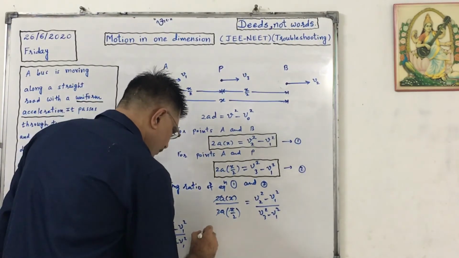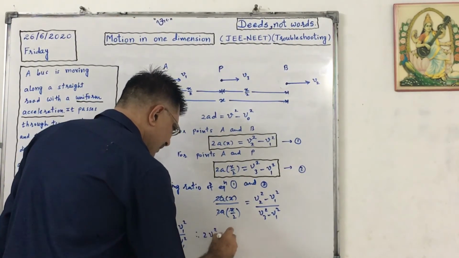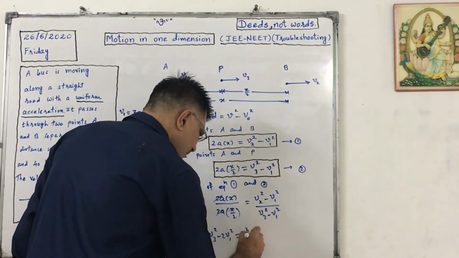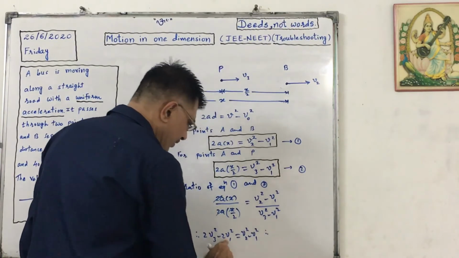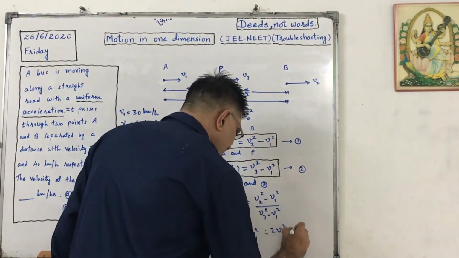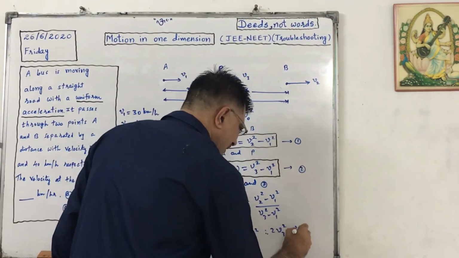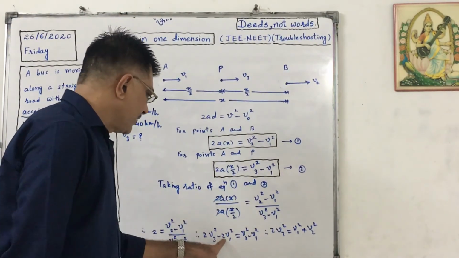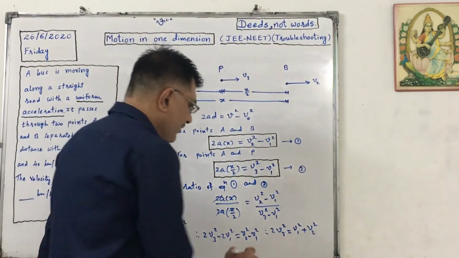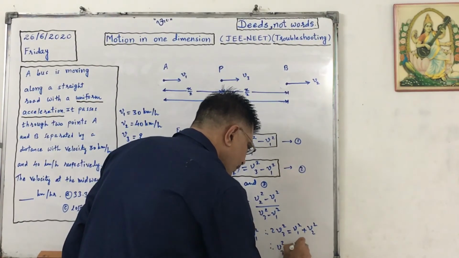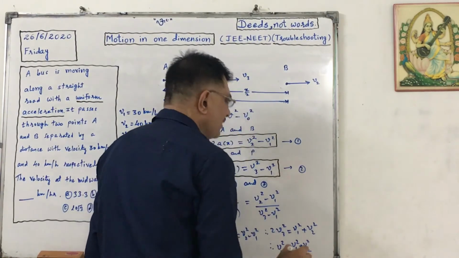Therefore, 2V3 square minus 2V1 square equals V2 square minus V1 square. Therefore, this 2V1 square will go there. So 2V3 square will be equal to V1 square plus V2 square. This minus 2V1 square will be added here. So V3 square equals V1 square plus V2 square by 2.